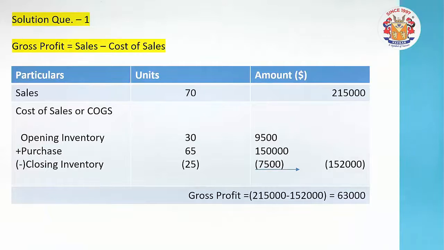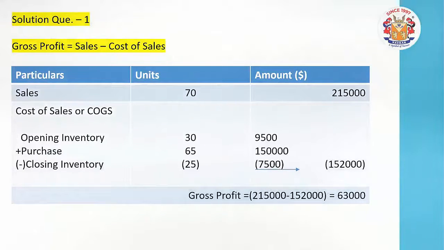In terms of amounts, you can see over here. Okay, so I hope you have understood how this 63,000 gross profit has been arrived at. See, the units of sales and the cost of sales units have some interlinking. Friends, you can easily say that.